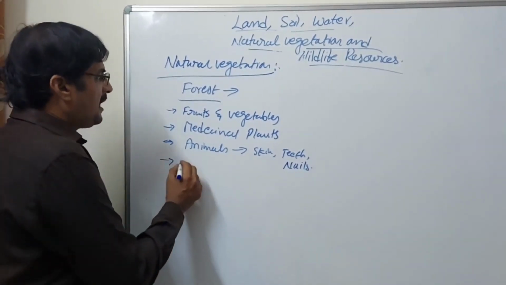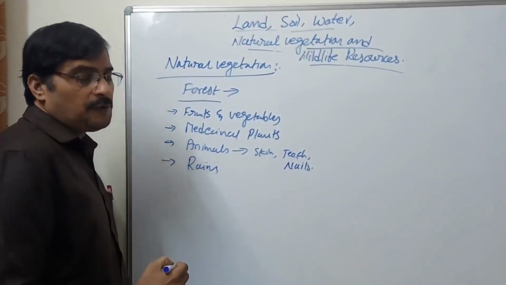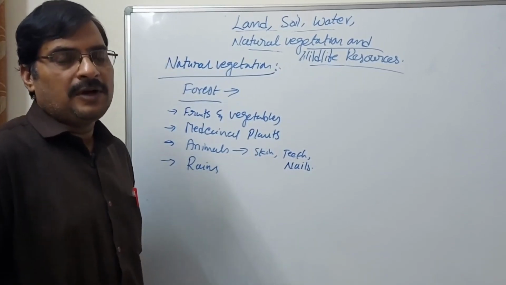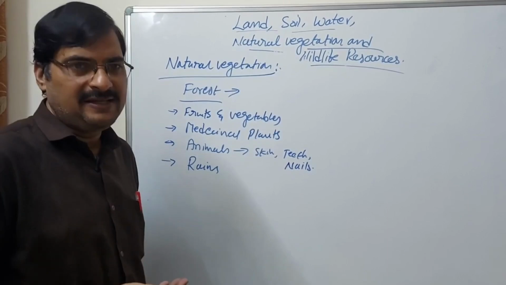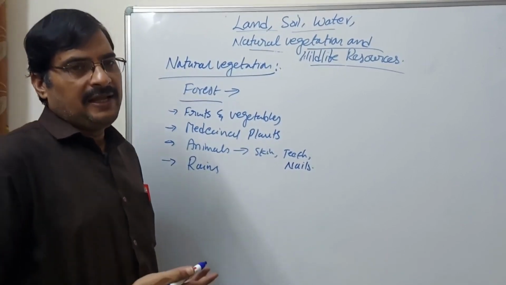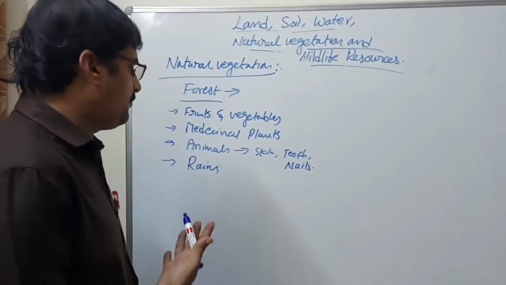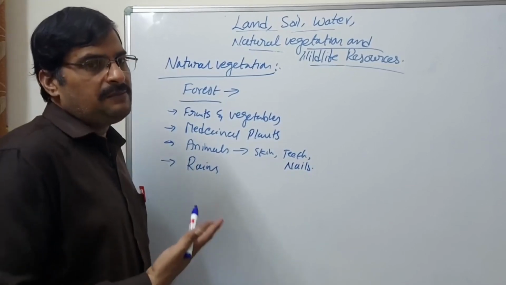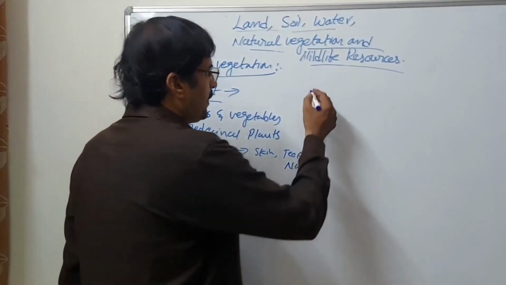Forests also give rain. Where there is more forest area, not only food, vegetables, fruits and medicinal plants, it is also useful for rain. Monsoons occur in the place of forest only. It is one kind of benefit. So these many things are given